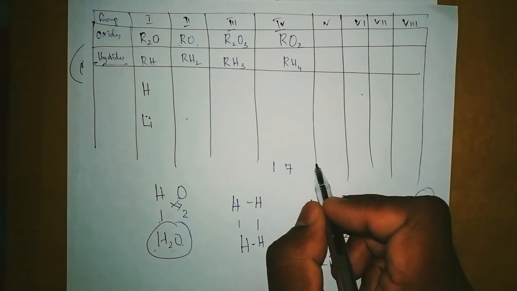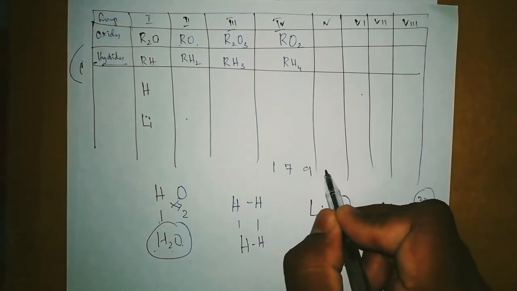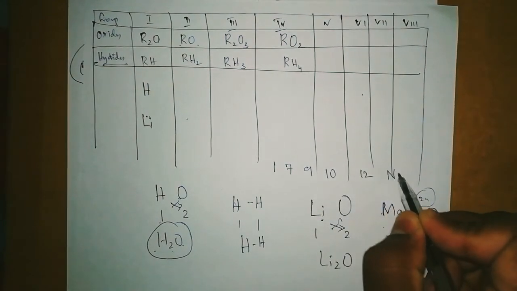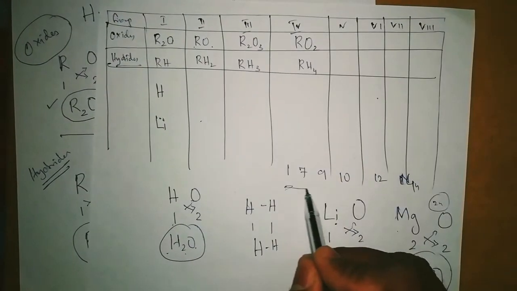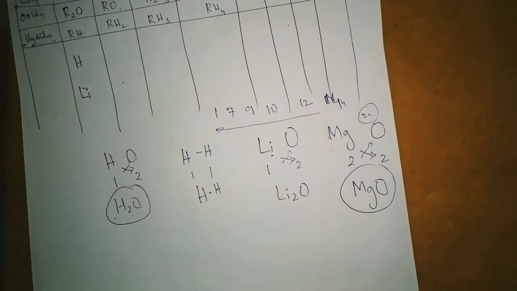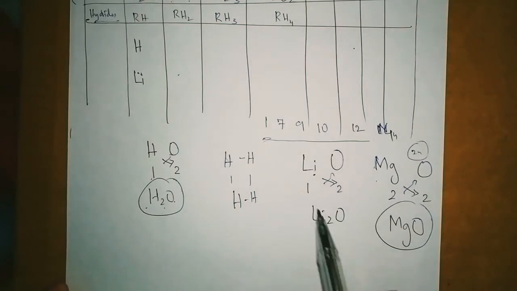Then after lithium comes beryllium, atomic mass 9. And then boron atomic mass 10. Carbon atomic mass 12. Nitrogen atomic mass 14. So like that he arranged according to the atomic masses. Will you understand that? Arranging by atomic mass, and after that you put it inside the box.